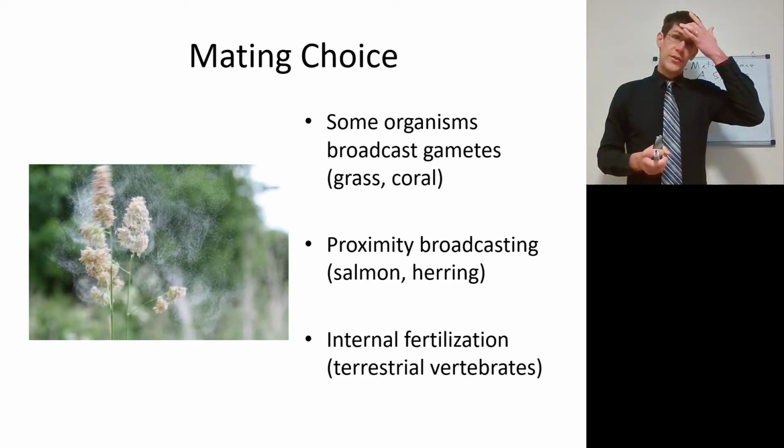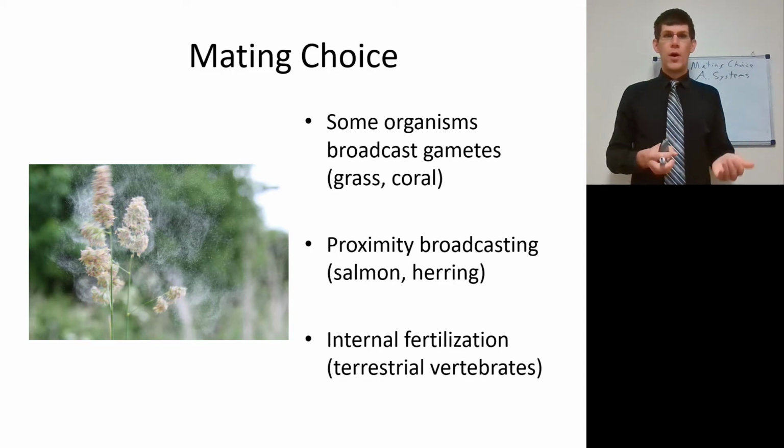For corals, they're going to just broadcast their sperm into the water, or their eggs into the water at a certain time of year. For grasses, they broadcast their pollen out into the air at a certain time of year, and thus any mating choice has to be done at the post-reproduction moment. When the pollen has already landed on the stigma of a plant, it can then pick whether or not that pollen will germinate or fertilize. But that's a very genetic component and definitely not an active mating choice.